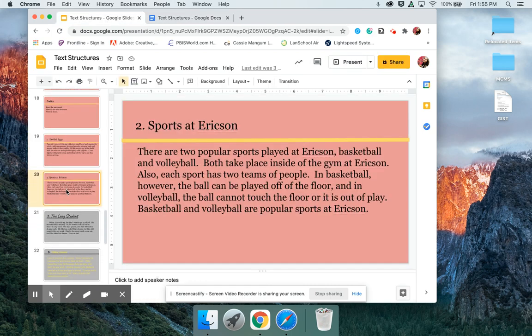Okay, and coming back, so now we're going to talk about sports at Erickson. So there are 2 popular sports played at Erickson, basketball and volleyball. Both take place inside of the gym at Erickson. Also, each sport has 2 teams of people. In basketball, however, the ball can be played off of the floor, and in volleyball, the ball cannot touch the floor or it is out of play. Basketball and volleyball are very popular sports at Erickson.